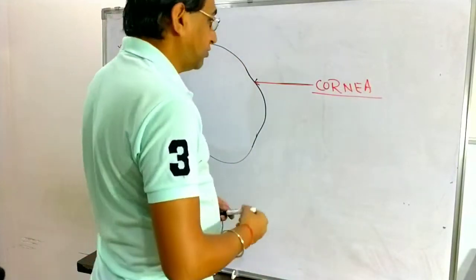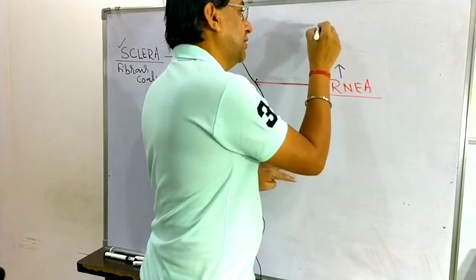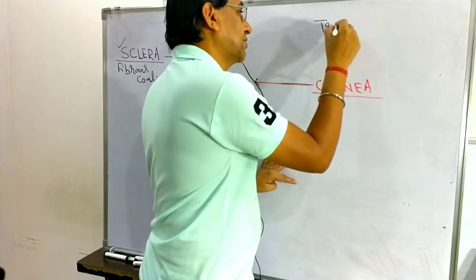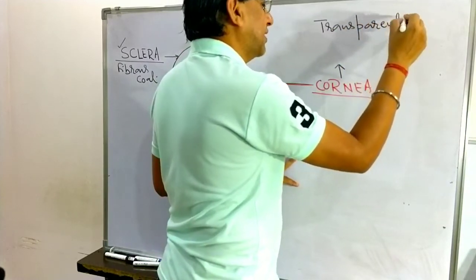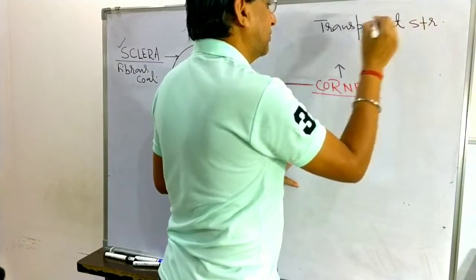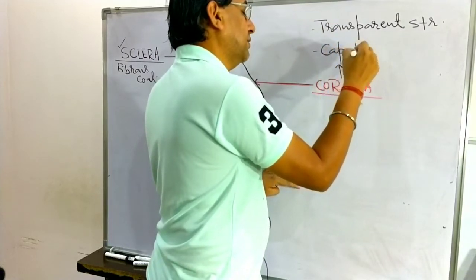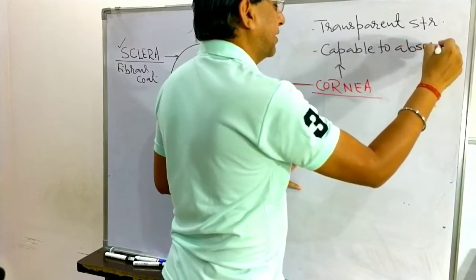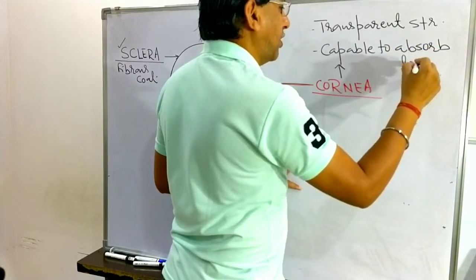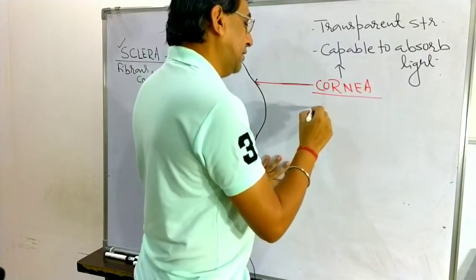Related to the cornea, you have to remember many points. First, it is a transparent structure, the transparent part of the sclera. Second, it is capable of absorbing light.